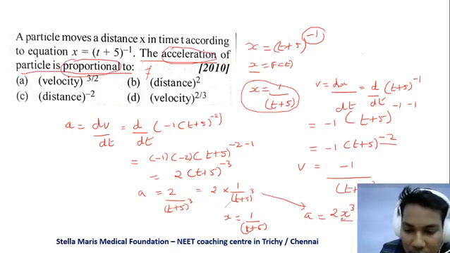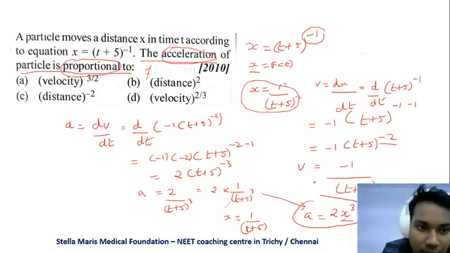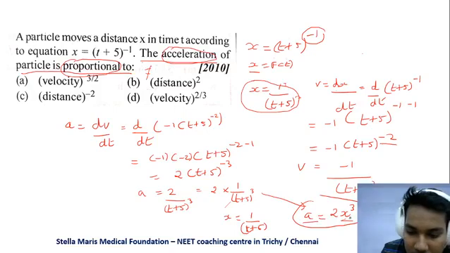Okay, so a is equal to 2x cube, because a is 2 into (1 by t plus 5) the whole cube, and x is 1 by t plus 5. So if you give a cube here, it becomes a, right? So a is equal to 2x cube. Okay, so this is the relationship between a and the position, that is the distance, between acceleration and distance.